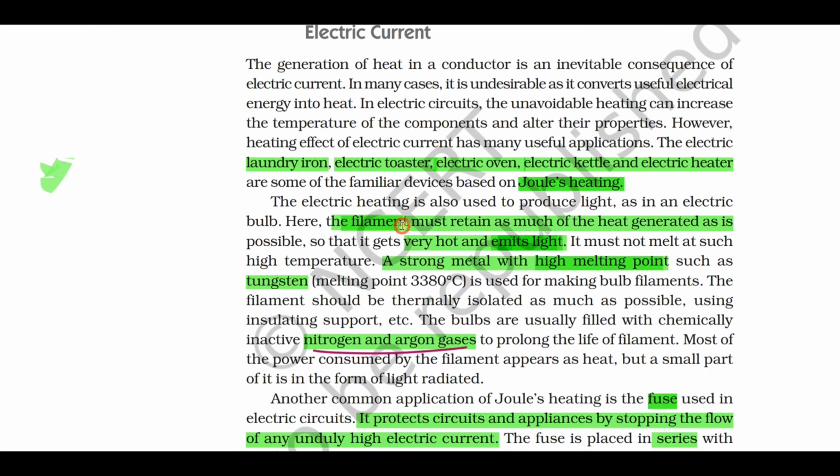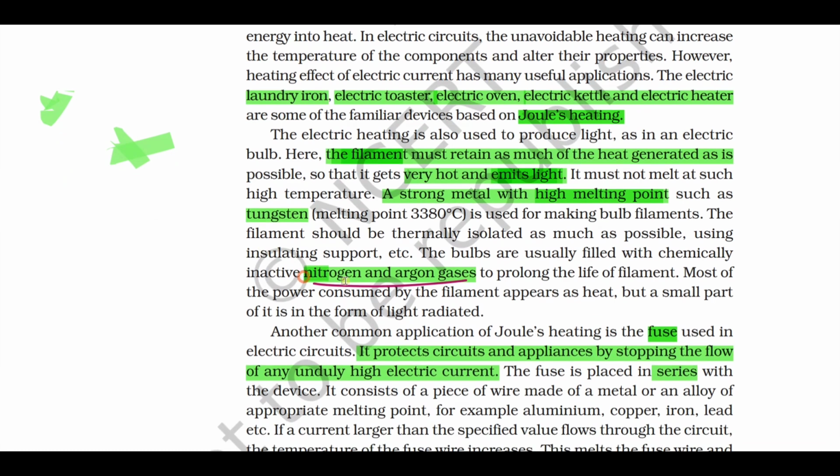You have the concept of filament. Why filament? The tungsten which is used in the filament of an electric bulb, because of 3 properties you should know: it has higher resistivity, low melting point, and on heating it emits light.